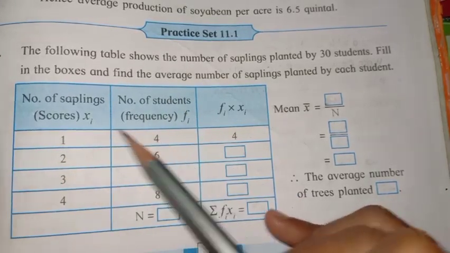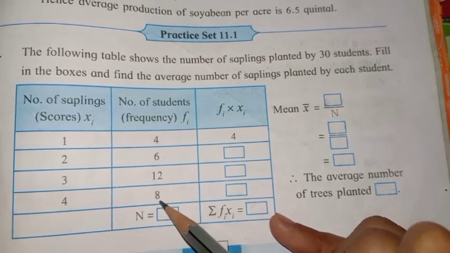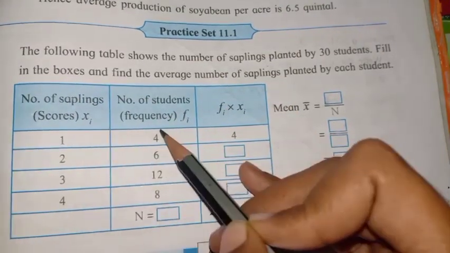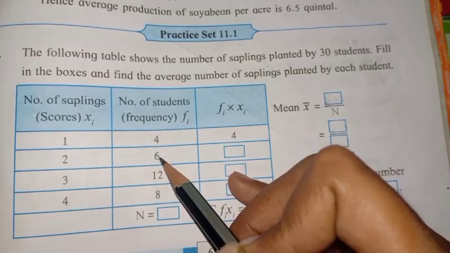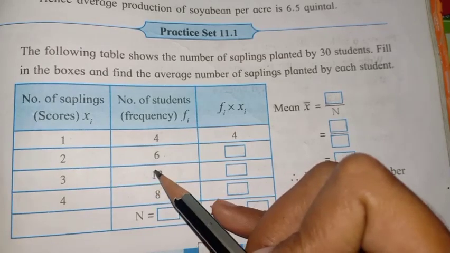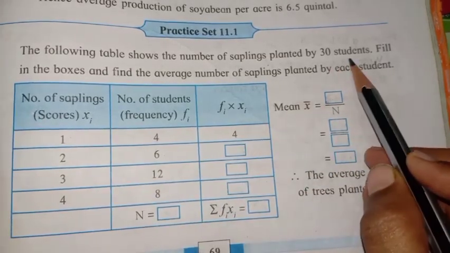Now how many saplings are planted? 4 students, 6 students, 12 and 8. So one sapling is planted by 4 students. 4 students planted 1 sapling. Then 6 students planted 2 saplings. In this way it is given here. So total number of students, already it is given here, 30.